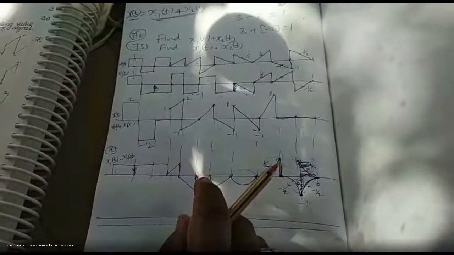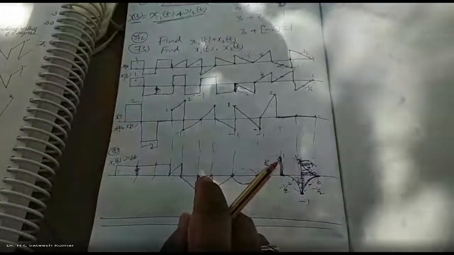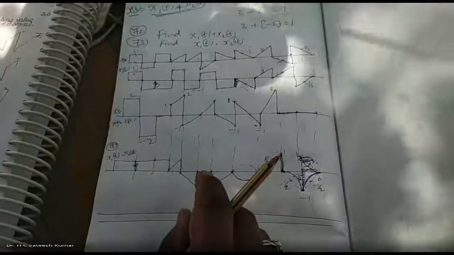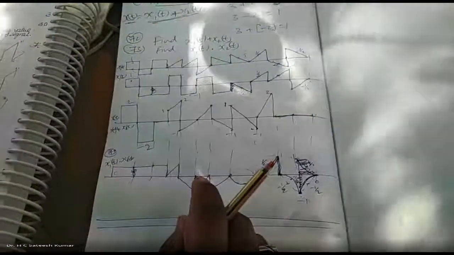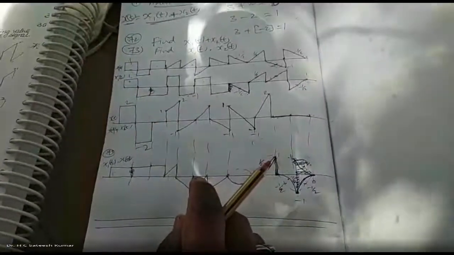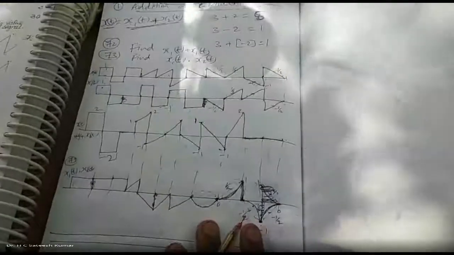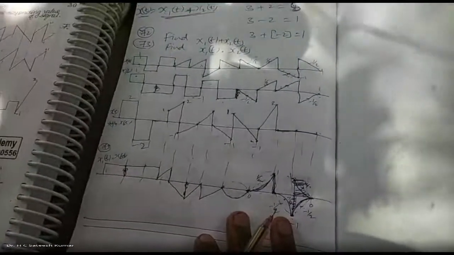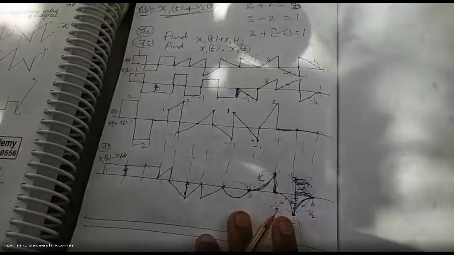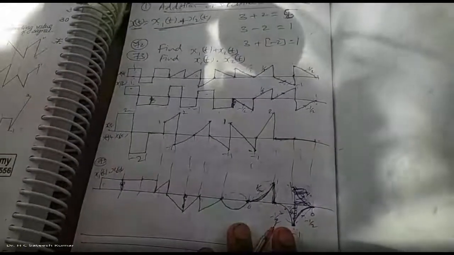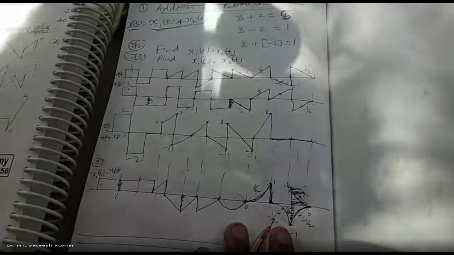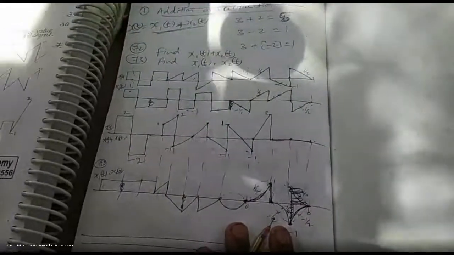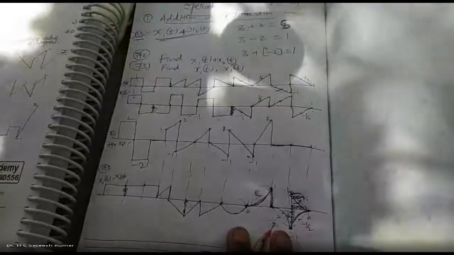Try your own shapes. Sir, parabola into parabola, what will you get? Don't do such complicated problems because it is very simple. If you take complex values, it is very difficult to do manually. Then you need a computer. So therefore, maximum they can ask on rectangle or on triangle. Multiplication of rectangle into rectangle, rectangle into triangle, triangle into triangle, a ramp into ramp, we may get it. That's how we are going to get the multiplication.